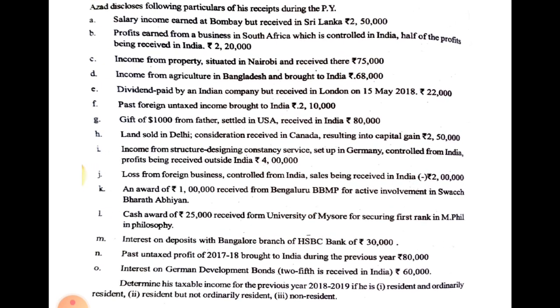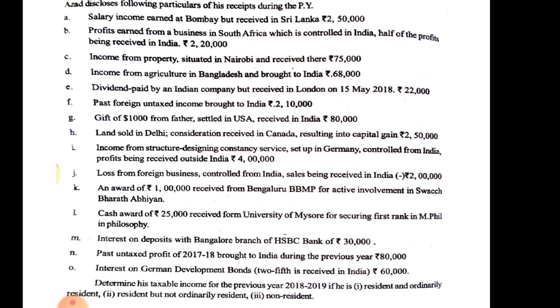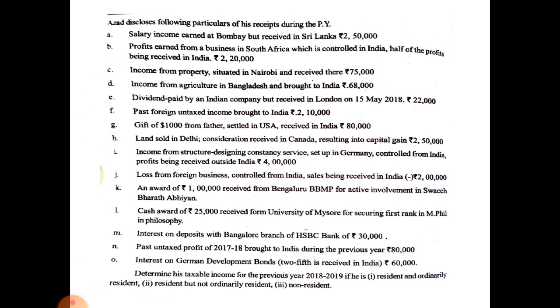See this problem. Azad discloses following particulars of his receipts during the previous year. Salary income earned at Bombay but received in Sri Lanka, rupees 2,50,000. Salary income earned in India but received in Sri Lanka. Here all three types of residents, they are ordinary resident, not ordinarily resident and non-resident, must pay tax on this amount because the income is accrued in India.